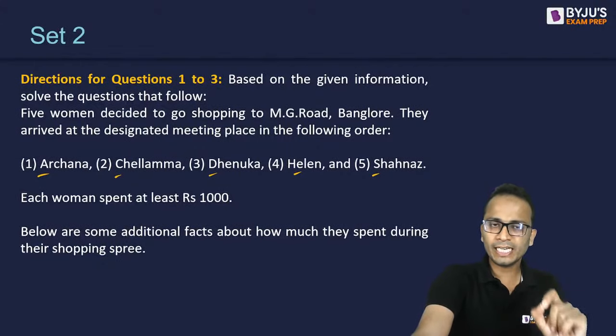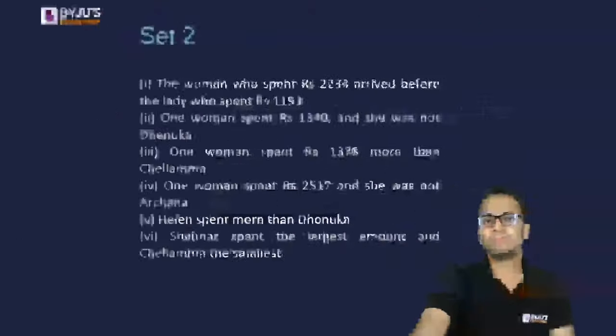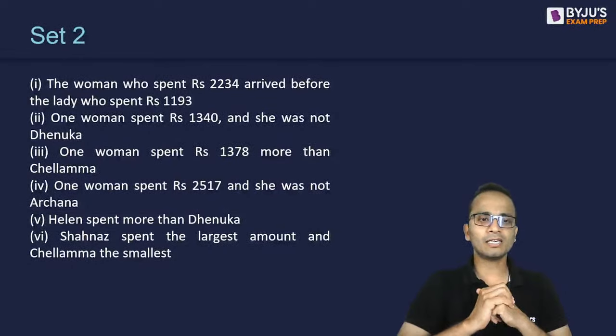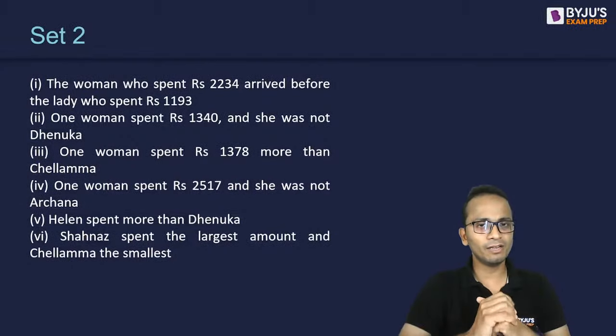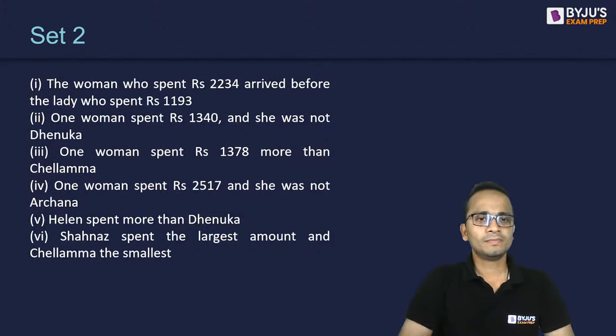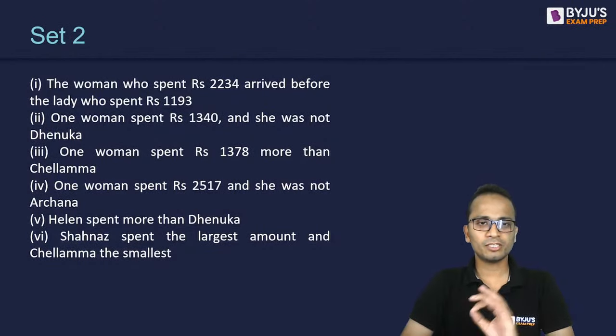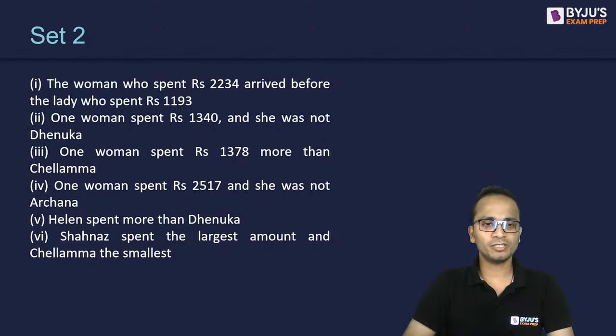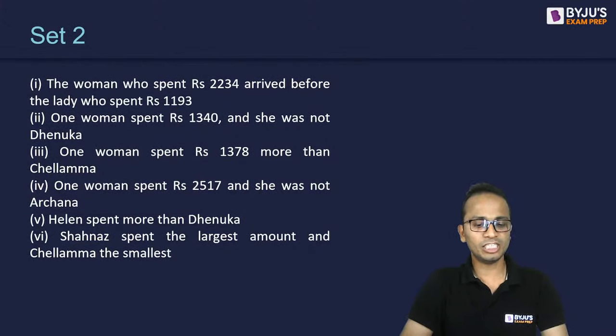So the data is on your screen now. These are 6 conditions that they will satisfy. I'll give you 2 or 3 minutes to decode this entire information. Post done in the chat box as soon as you are done decoding this set.